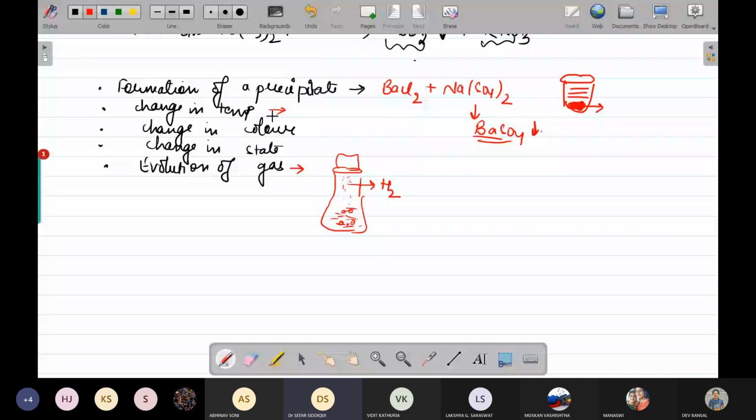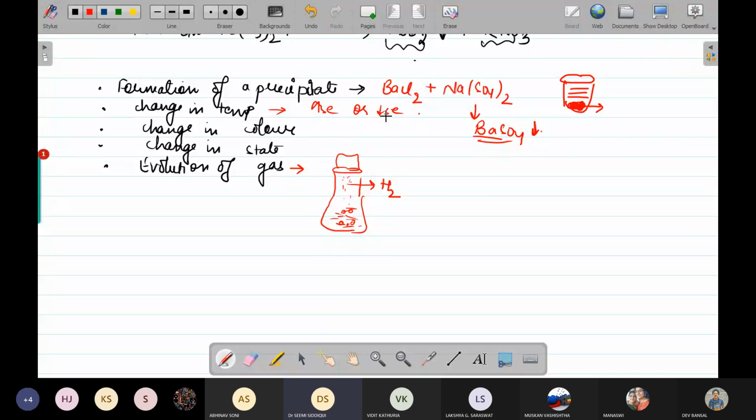Another case is when the chemical reaction absorbs the heat energy, then the temperature of the reaction is going to decrease. Therefore, the solution is going to become cold. So this change in temperature, either the temperature will increase or it will decrease.